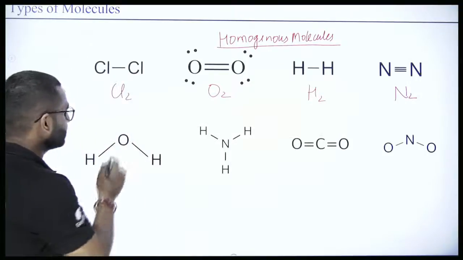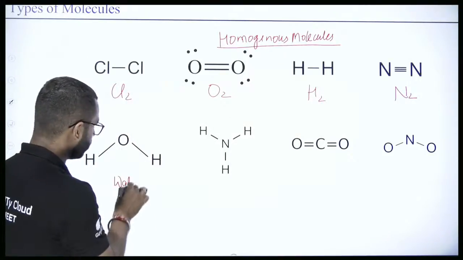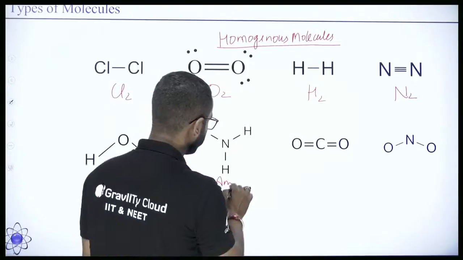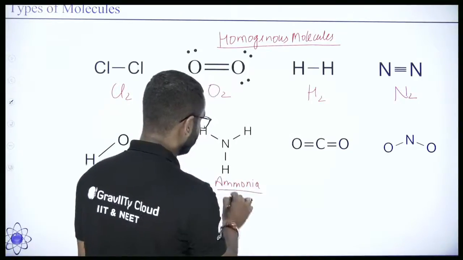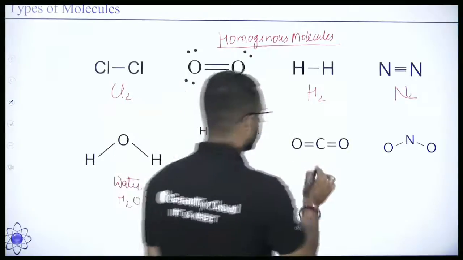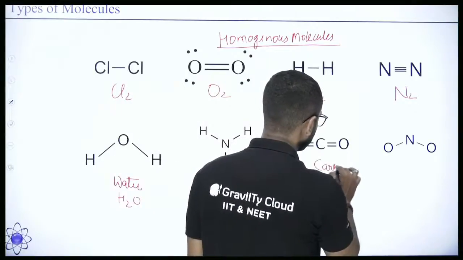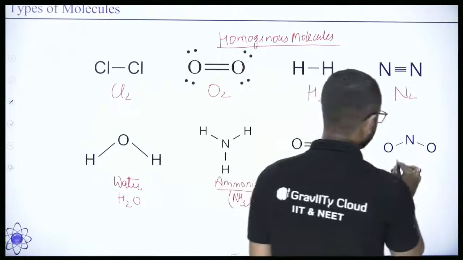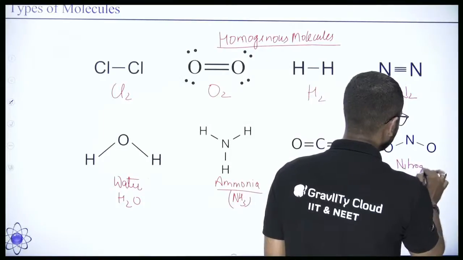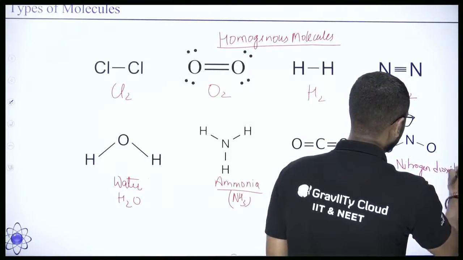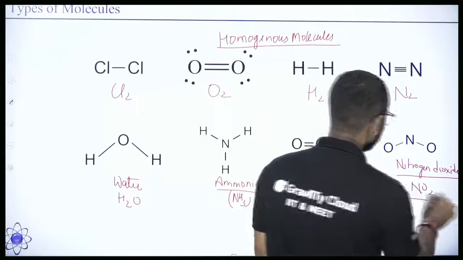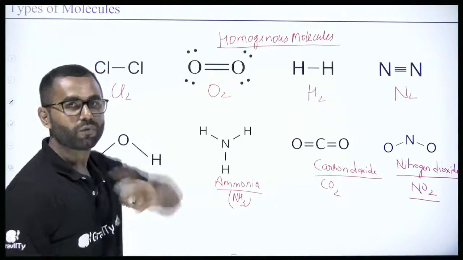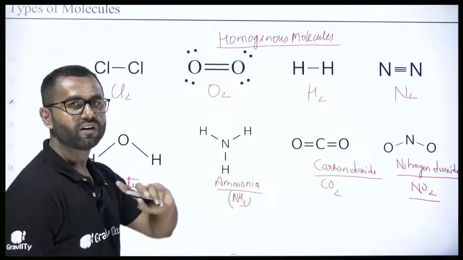Now look at this. This is my water molecule, H2O. Then this is my ammonia molecule, NH3. This is my carbon dioxide molecule, CO2. And this is my nitrogen dioxide, NO2. In this second category, one molecule consists of more than one type of atoms.